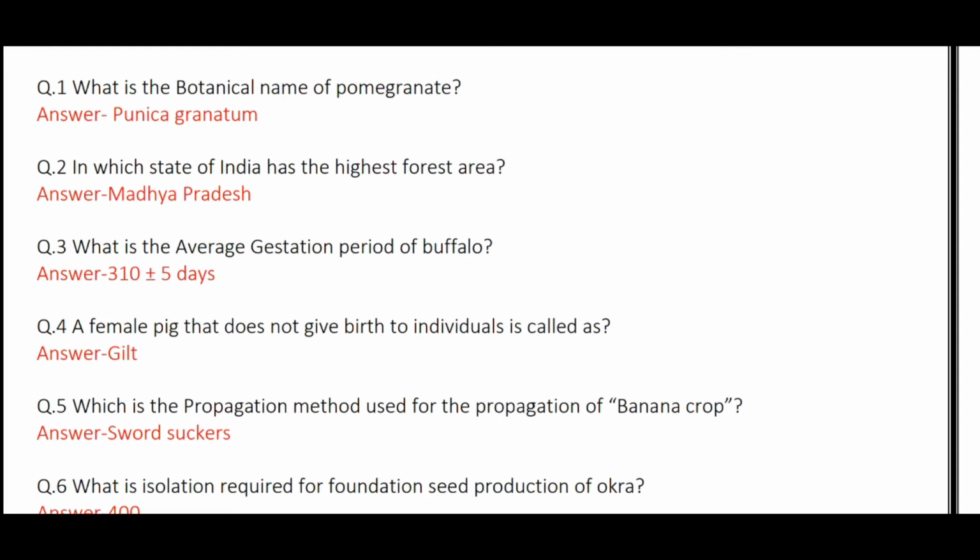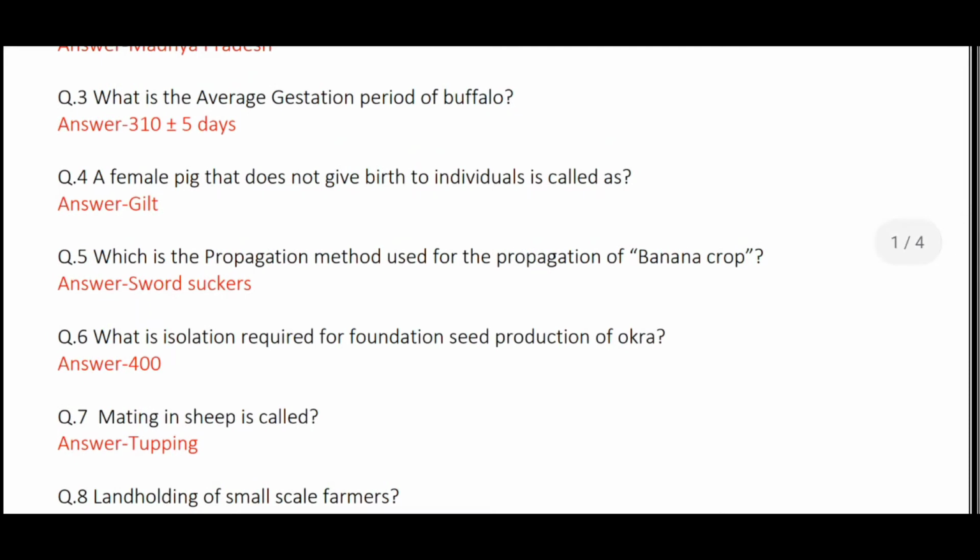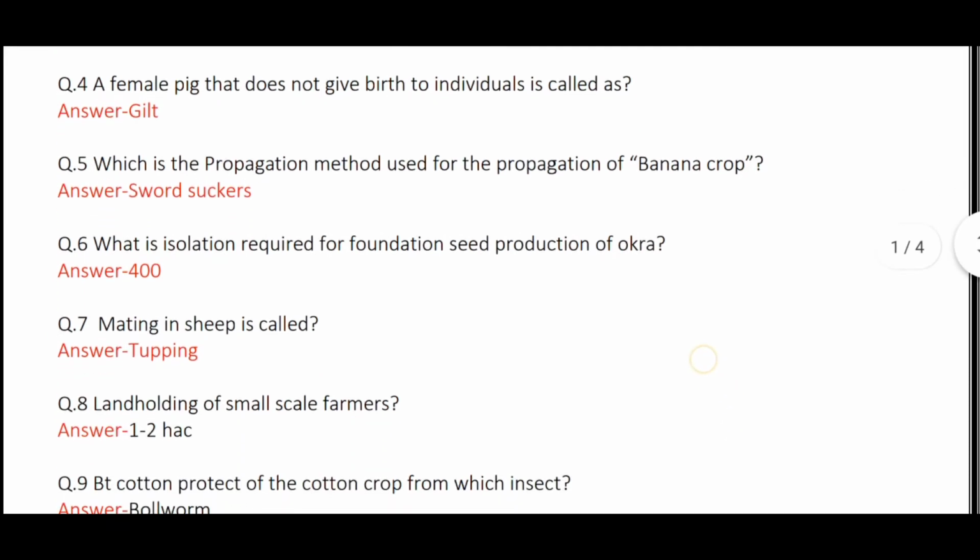A female pig that hasn't given birth is called a gilt. Which is the propagation method used for the propagation of banana crop? Suckers. Isolation required for foundation seed production of okra is 400 meters. And mating in sheep is called tupping. And in case of pig, it is called coupling. There are different terminologies for mating.